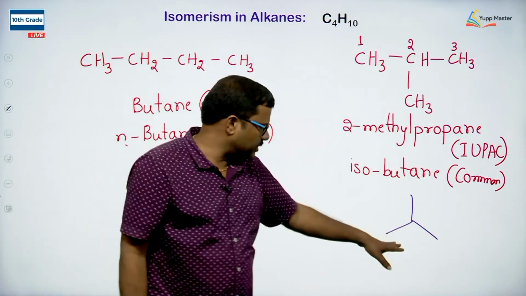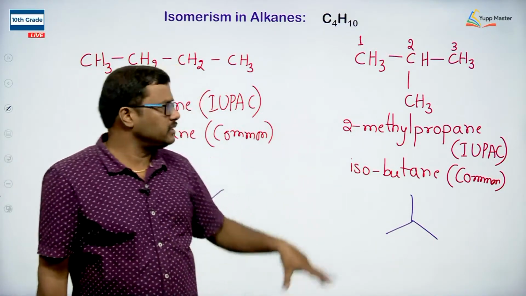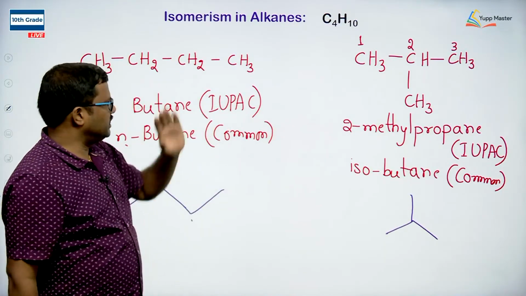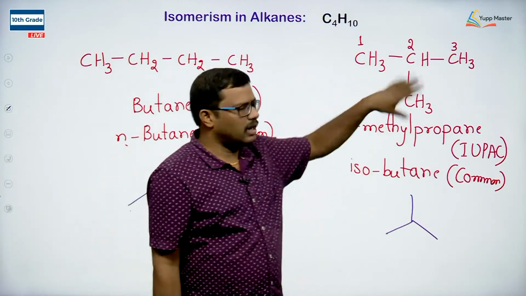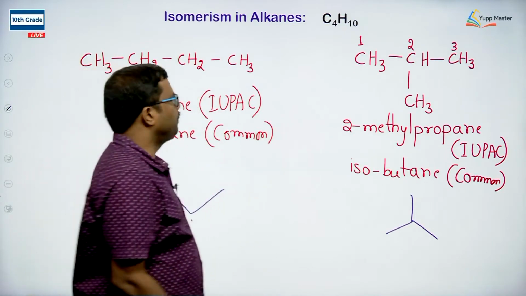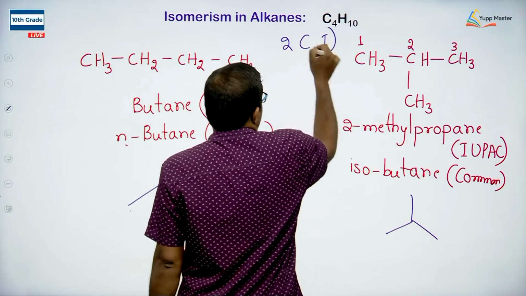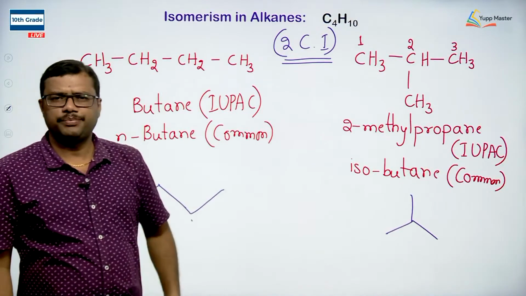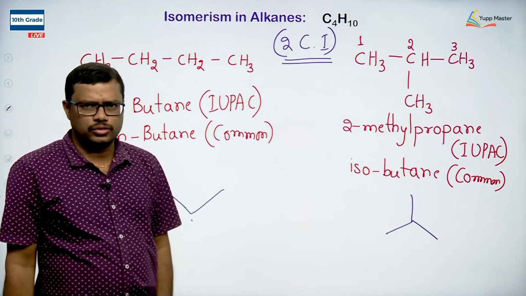So this is how we can represent the molecule. Still, is there any possibility to arrange the carbon atoms? We have arranged 4 carbons in a straight chain, and 3 carbons in a chain with 1 as a substituent. We cannot arrange 2 carbons in the chain and 2 as substituents, it is not possible. So we are going to get only 2 chain isomers. Butane C4H10 exhibits chain isomerism, and it has 2 chain isomers.